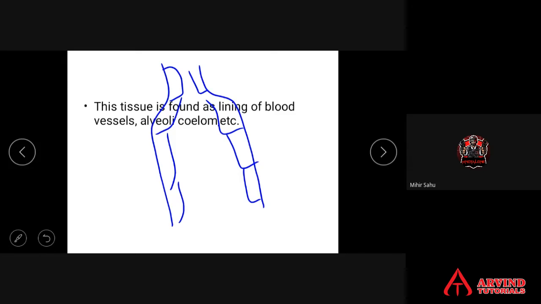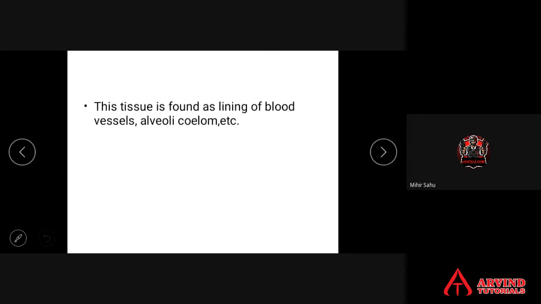They are present as lining of blood vessels and alveoli of lungs. Alveoli are sac-like structures present in the lungs. And coelom means the body cavity. In all these places, this tissue is present.